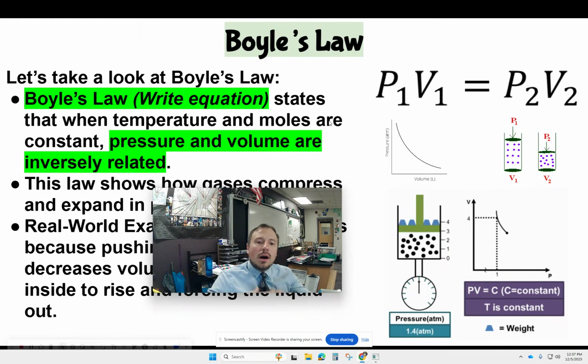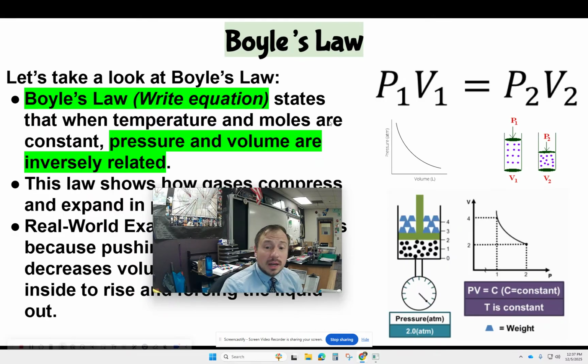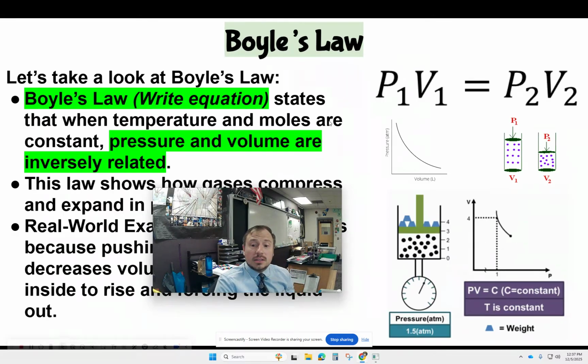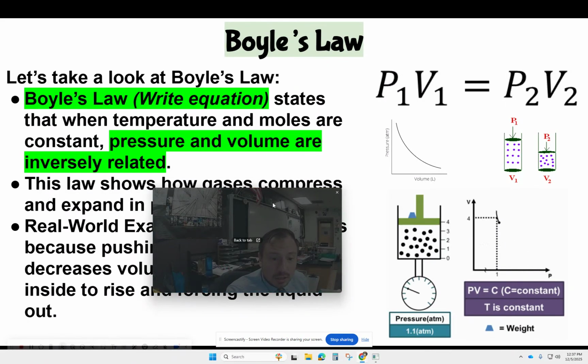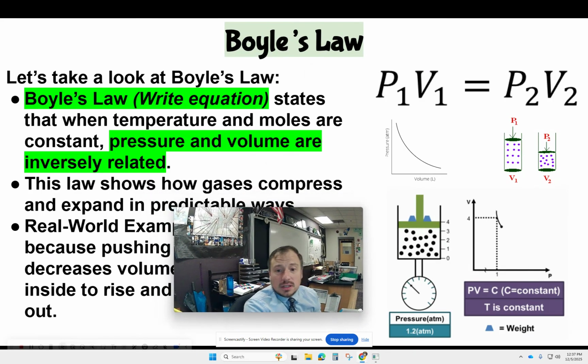But as you go up, what that's going to do is decrease the pressure and increase the volume. That's why the number one rule of scuba diving is never hold your breath, because if you're going up or down, that's going to change the volume inside your lungs, especially if you're going up. Decreasing the pressure will increase the volume. It can actually cause damage to your lungs. So that's how it affects scuba divers.